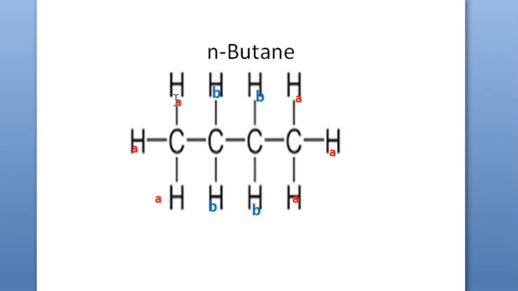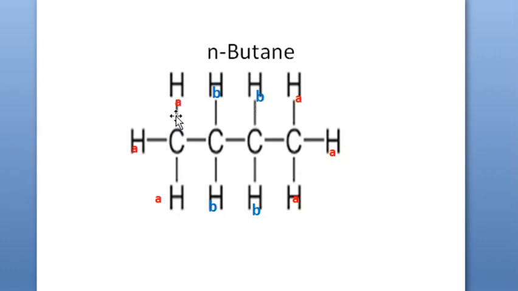If someone asks for the chemical environment of this CH3, it is under the influence of CH2, CH3, and the chemical environment of the CH3 on the right hand side is CH2, CH2, CH3. But what about the central CH2? These hydrogens experience a different environment from the A type of hydrogens. B type hydrogens experience CH3 and CH2 on both sides.